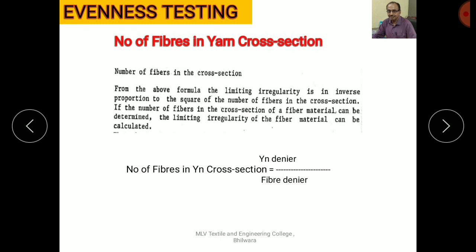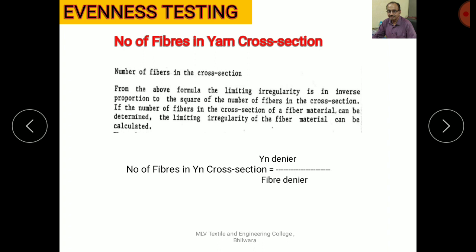How to calculate the number of the fibers in the yarn cross section? As you know, the more the number of the fibers in the cross section, the lesser will be the value of U percent or CV percent, meaning better quality.